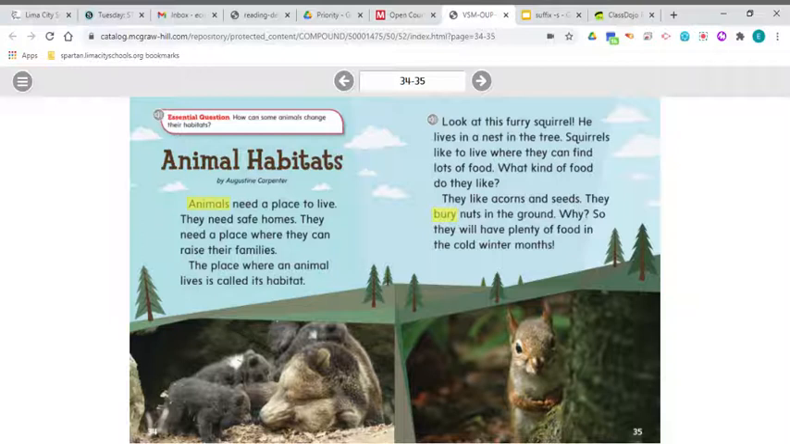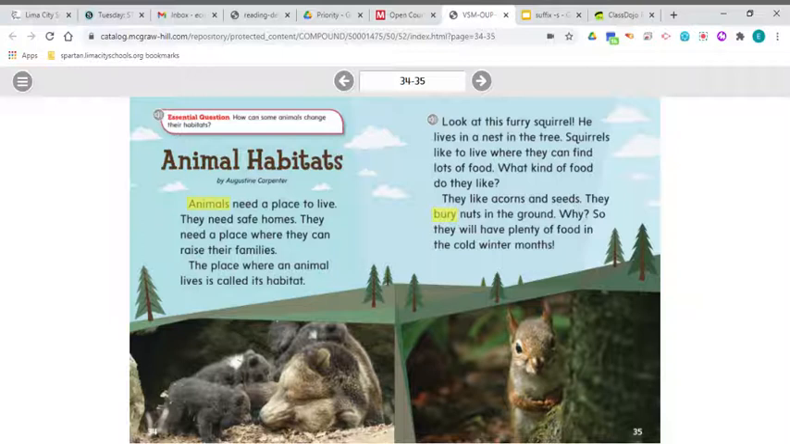So let's take another look at animal habitats. Animals need a place to live. They need safe homes. They need a place where they can raise their families. The place where an animal lives is called its habitat. Look at this furry squirrel. He lives in a nest in the tree. Squirrels like to live where they can find lots of food. What kind of food do they like? They like acorns and seeds. They bury nuts in the ground. Why? So they will have plenty of food in the cold winter months.